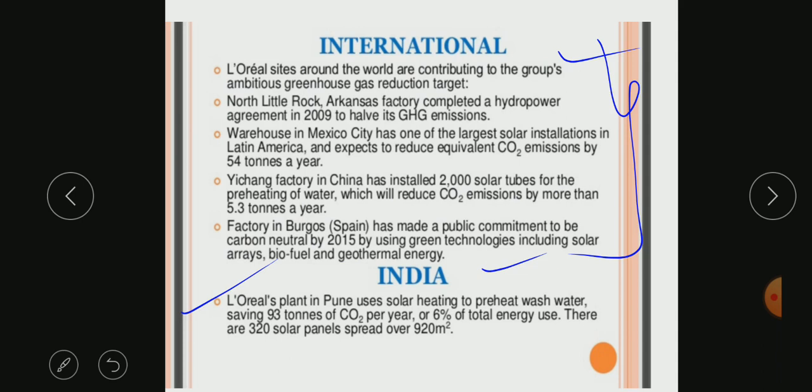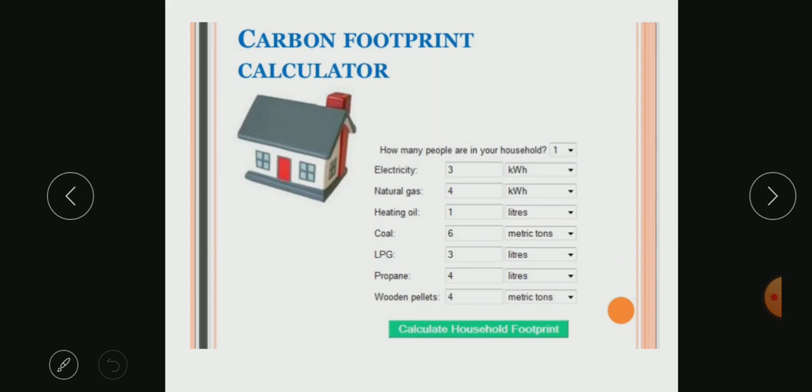They calculated their carbon footprint and realized it, so they changed to solar heating to preheat washed water, which saved 93 tons of CO2 production per year. That is how they reduced their carbon footprint, and that is one of the good examples of how plants and industry should work.